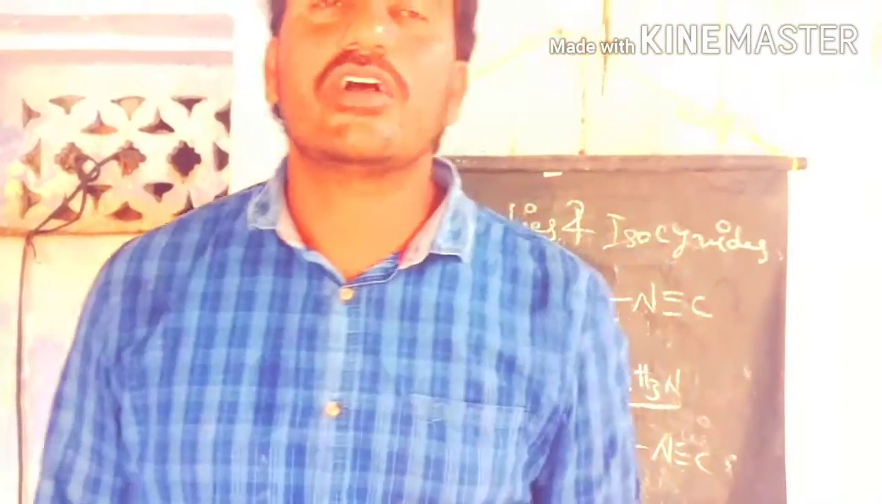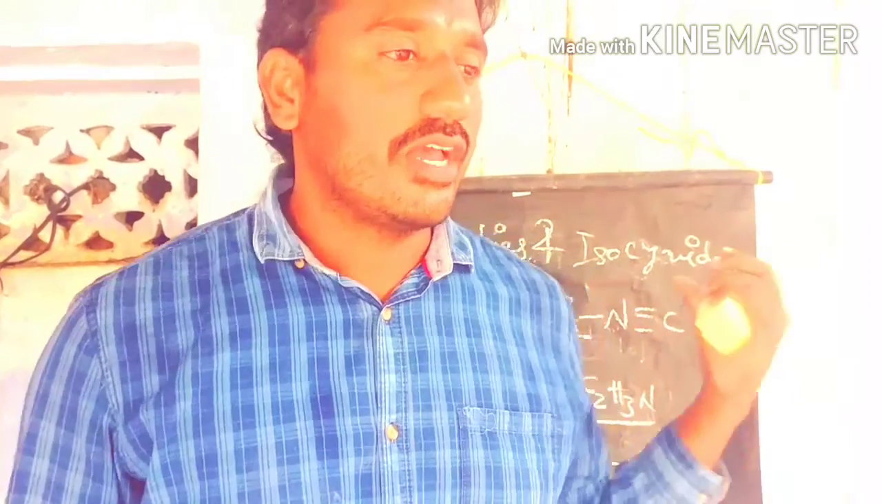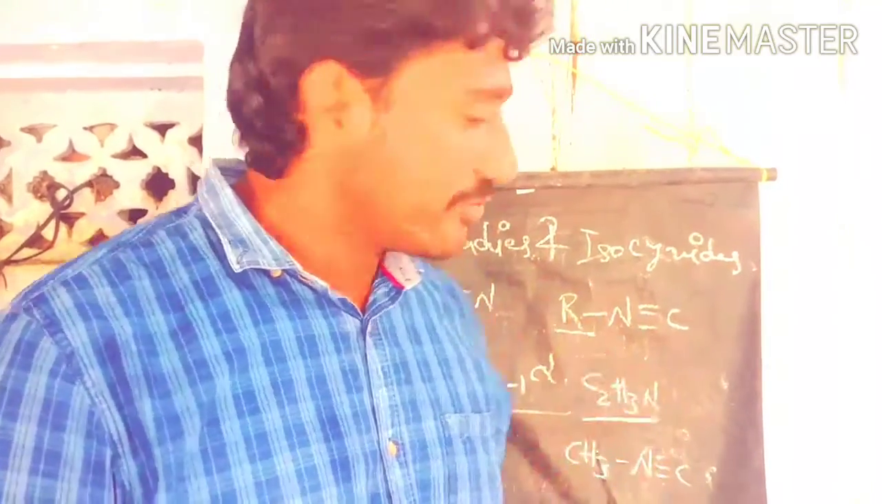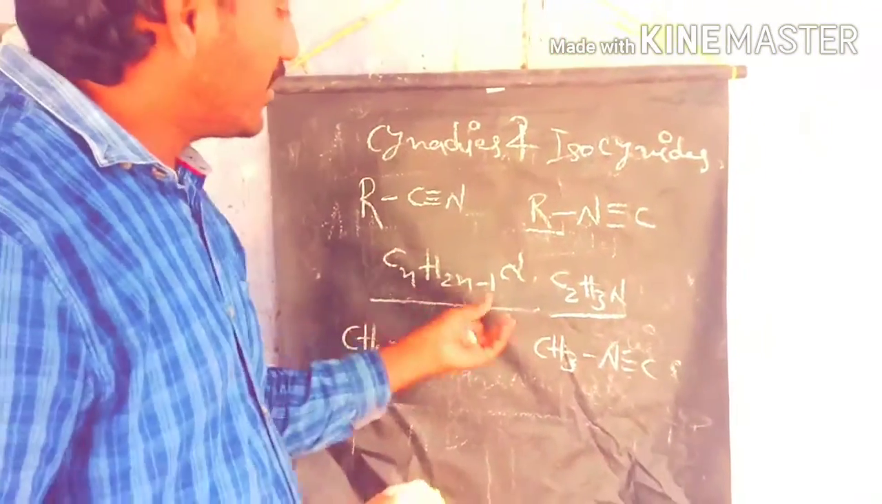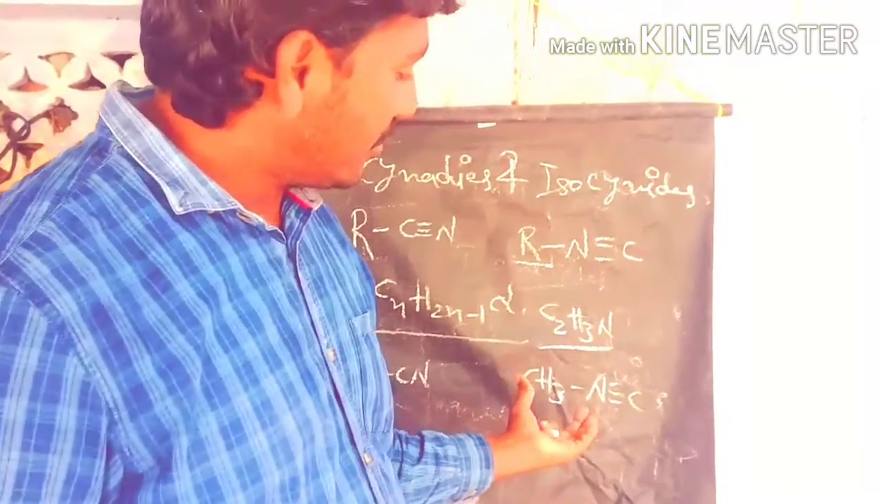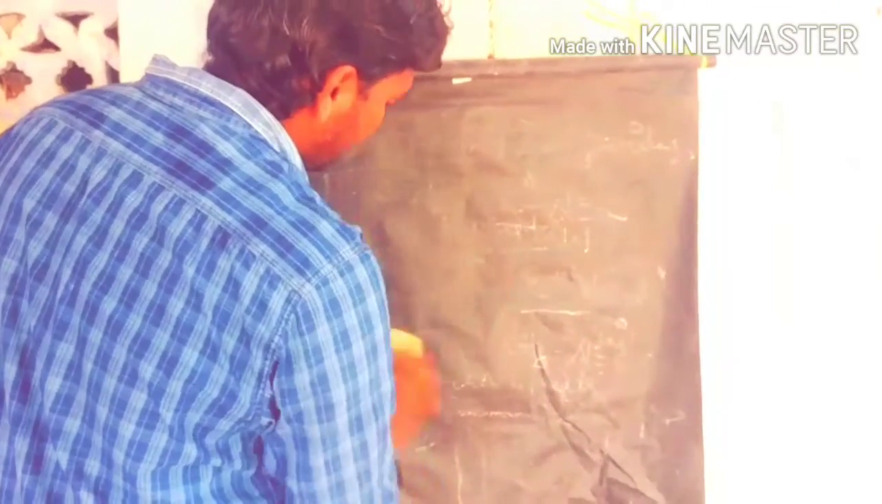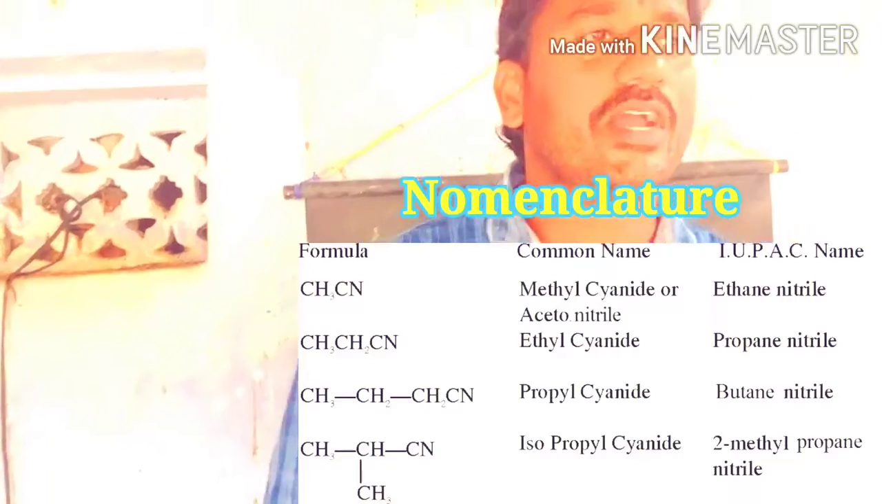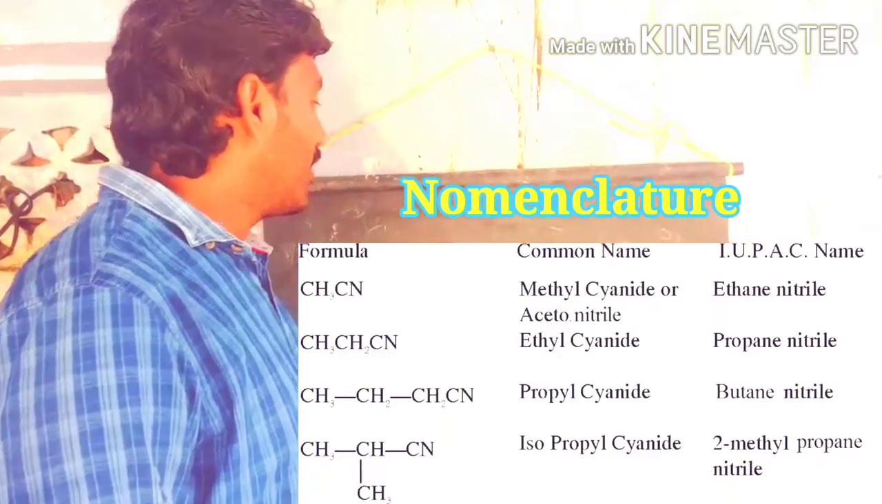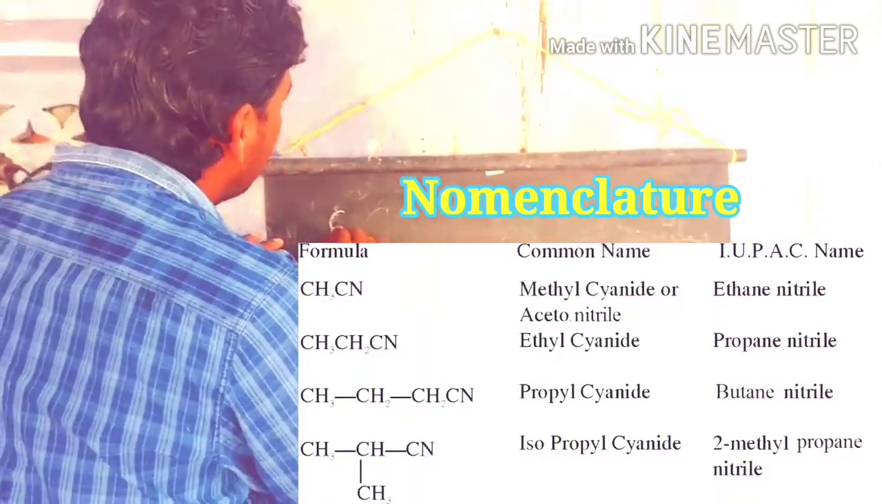Let's see how to prepare the cyanides and isocyanates, and what the nomenclature of the cyanides and isocyanates is, as per the common names and IUPAC nomenclature. This is the major difference between cyanides and isocyanates. Both are functional isomers. We have two types of nomenclature: the first is common names, the second is IUPAC names. Let us discuss the common names of cyanides and isocyanates first.